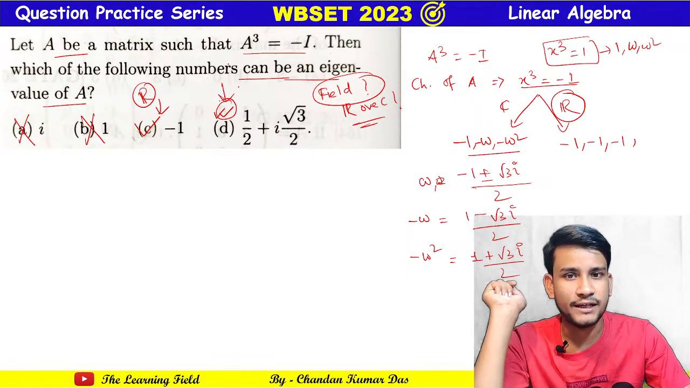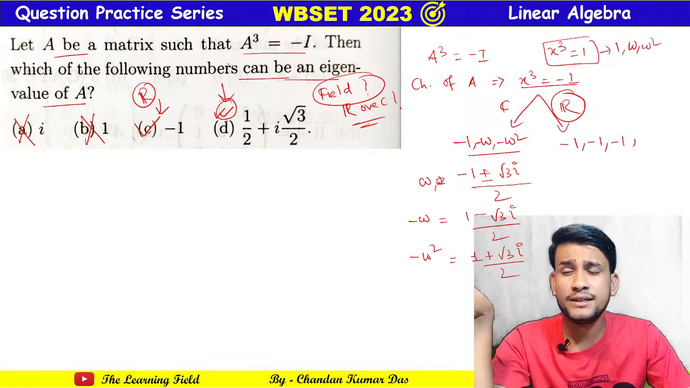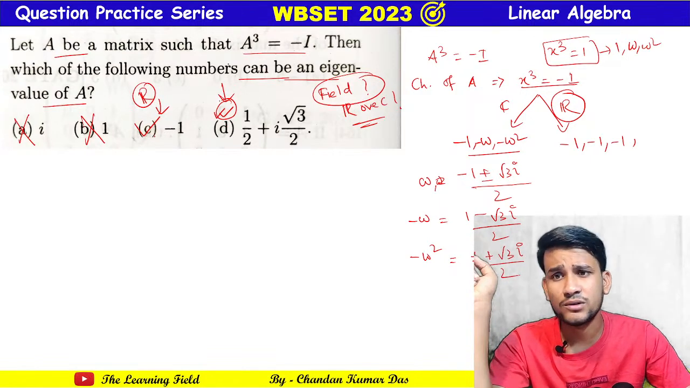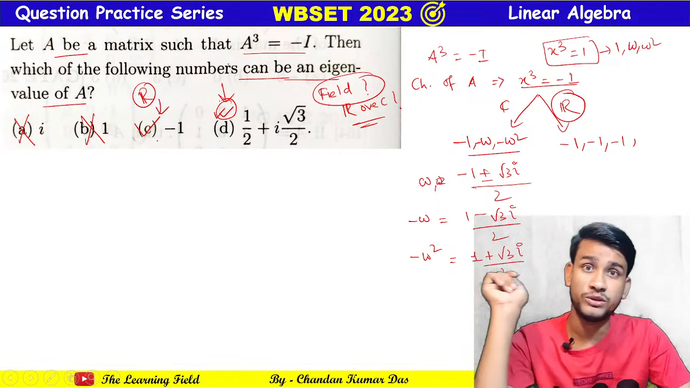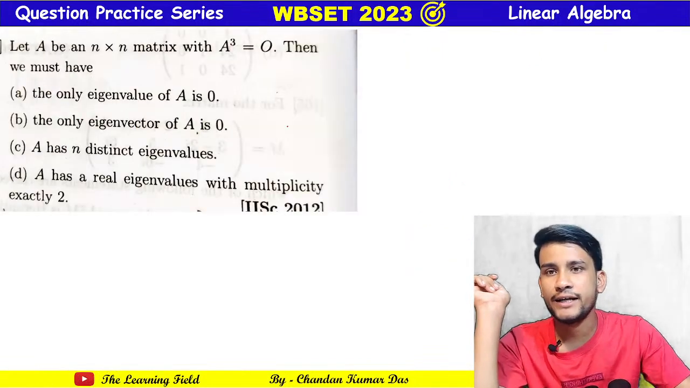Okay, this can be the answer. If the field is R here, we take -1, so C is the correct answer of this problem. Okay, now next question.